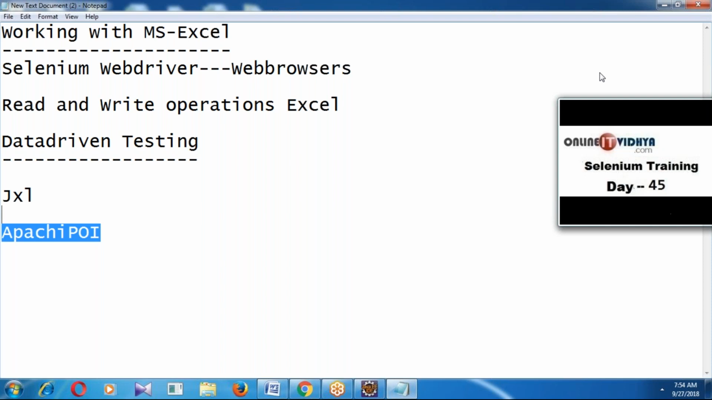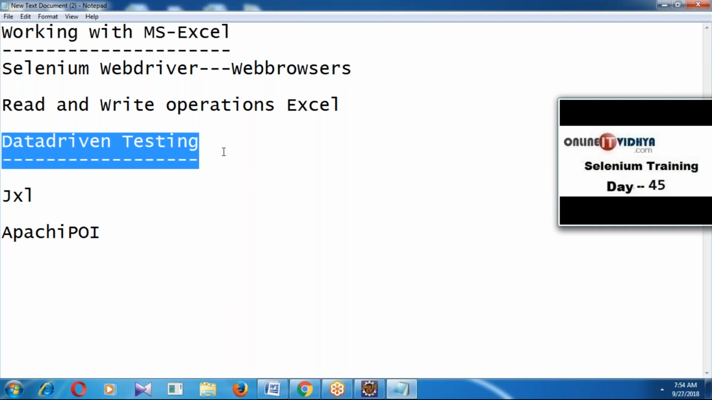So I hope you understood. Once again, why we should work with Excel. To perform data driven testing, we have to work with Excel.